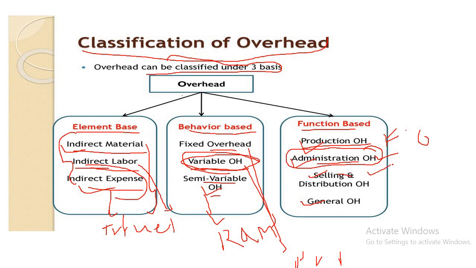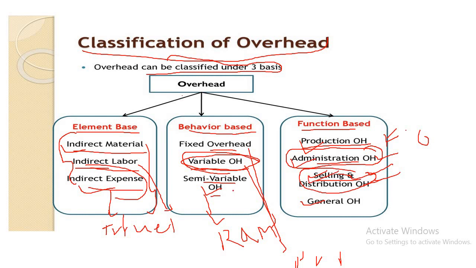Another one is selling overhead and distribution overhead. There are two parts, selling overhead and distribution overhead. First we need to understand what selling overhead is. Selling overhead refers to those expenses which are associated with the marketing and selling activities. For example, salaries and commission of a salesman, advertisement and publicity, market research, bad debts. These are included in the selling overhead.